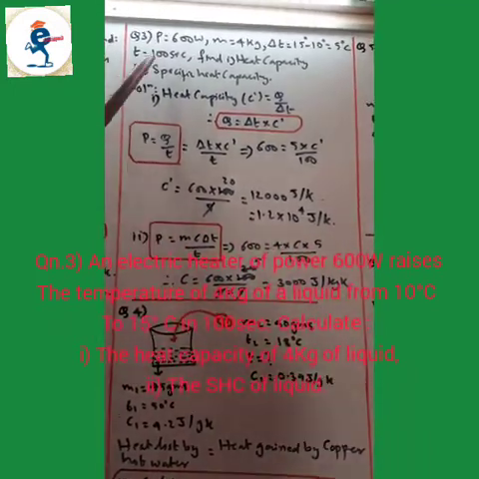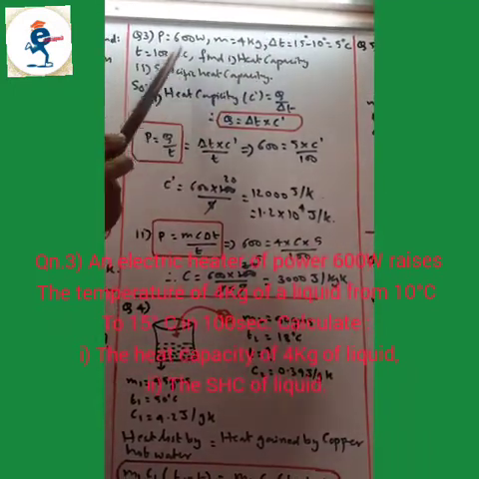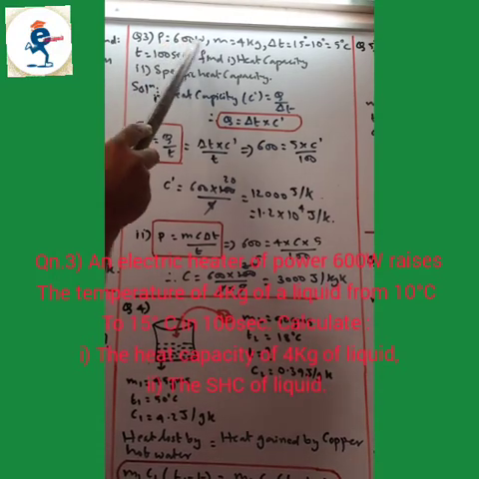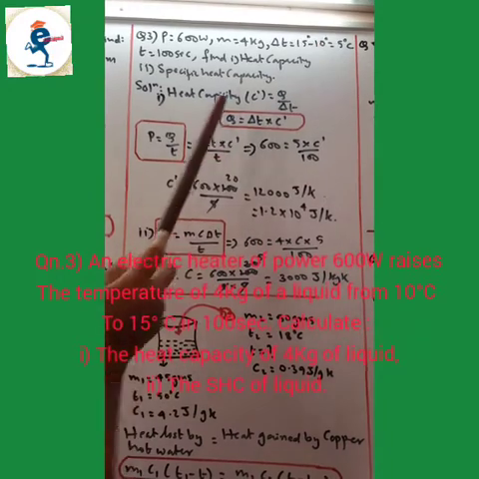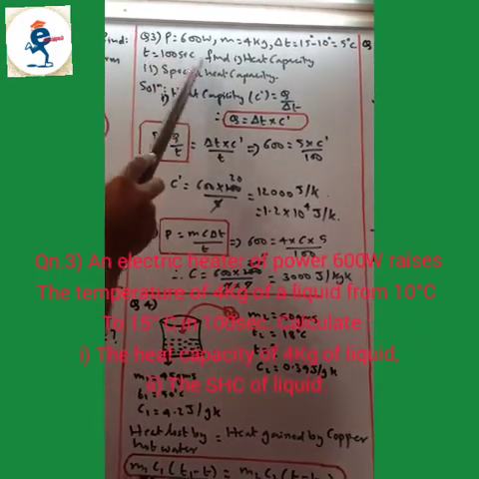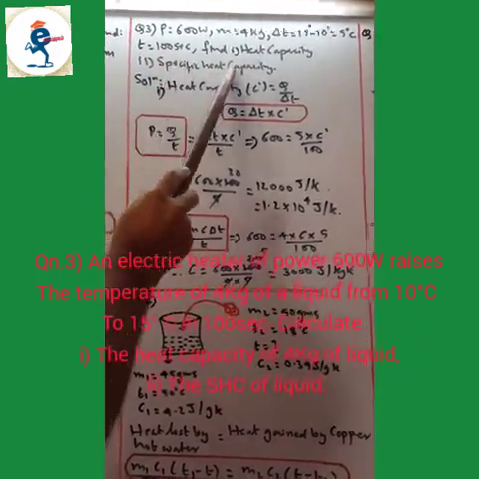So over here, the particulars you write down like this after reading the question. Power is 600 watt, mass is 4 kg, delta T, the rise in temperature, is 15 minus 10, that is 5 degrees Celsius. Then time is 100 seconds. You have to find out the heat capacity and the specific heat capacity.